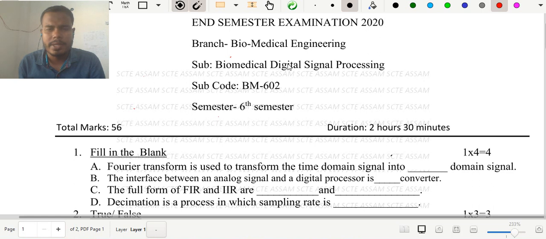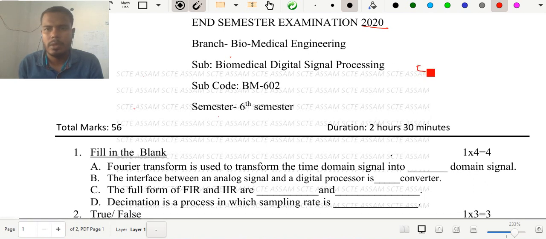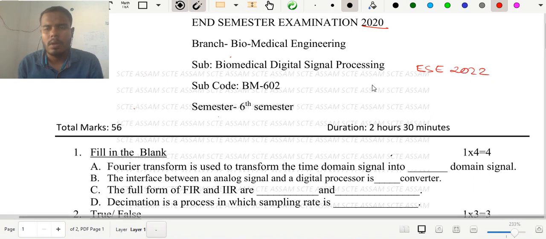Today I'll discuss the Biomedical Digital Signal Processing paper of the end semester examination 2020. I'll be discussing the short questions of 2020, which will be helpful for ESE 2022 for the Assam State Polytechnic examination.